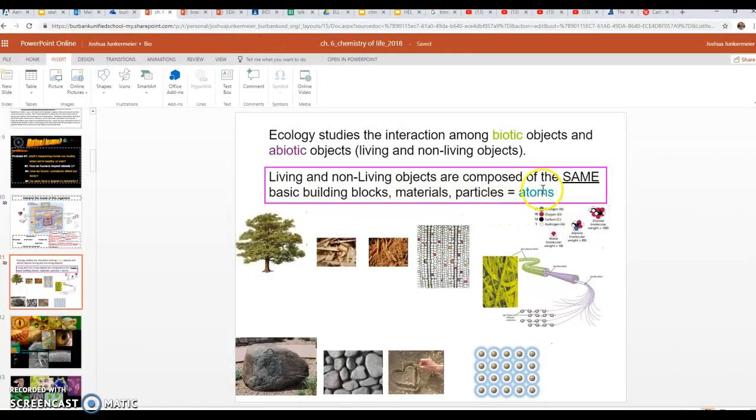We're calling them atoms. So everything from a rock to a tree to we, us, humans, all things break down eventually to atoms. Just like this rock, if you broke it down into sand and even smaller, it's these small little things we call atoms that make rocks, abiotic things, and biotic, living things. Everything is composed of the same basic thing, these atoms.